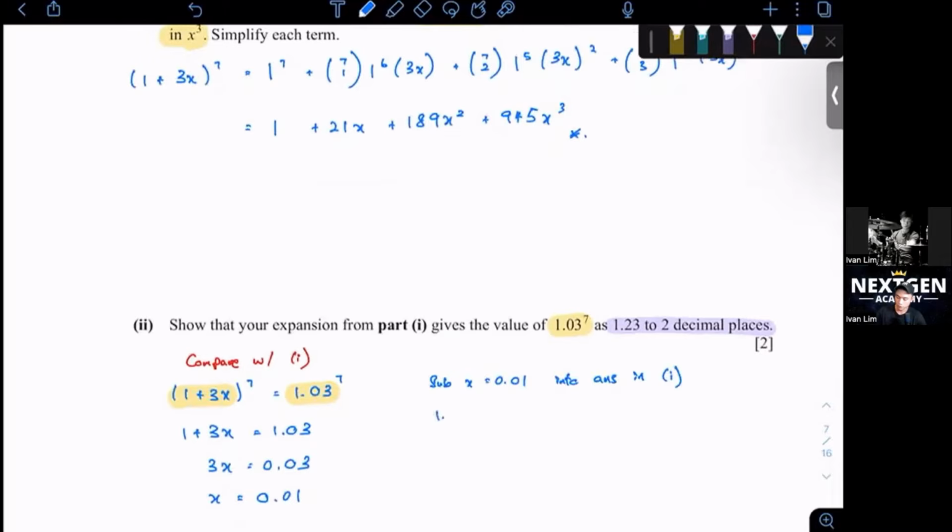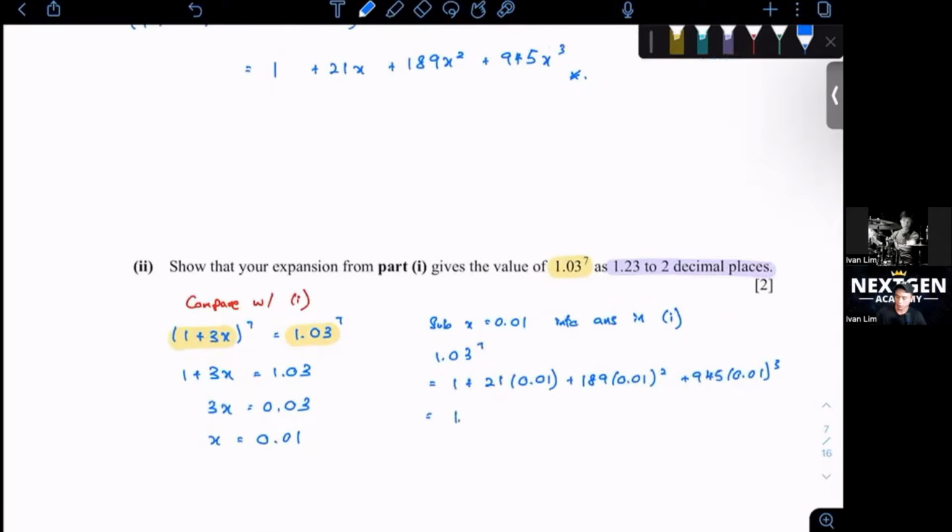So 1.03 to the power of 7 can also be calculated like this: 1 plus 21 times 0.01 plus 189 times 0.01 squared plus 945 times 0.01 cubed. Just type this in a calculator and you get 1.23.